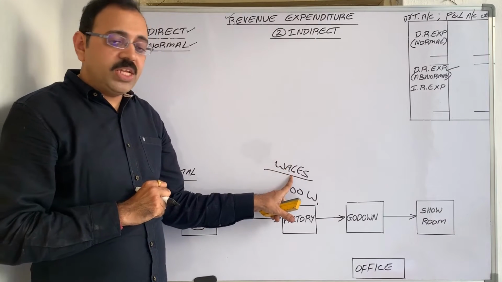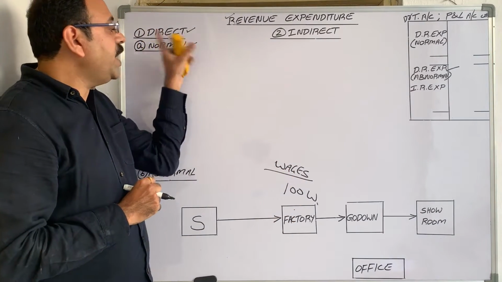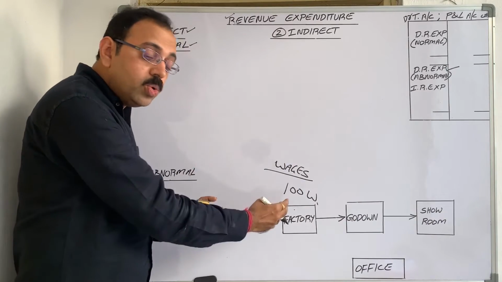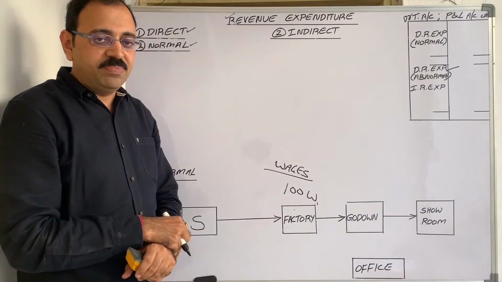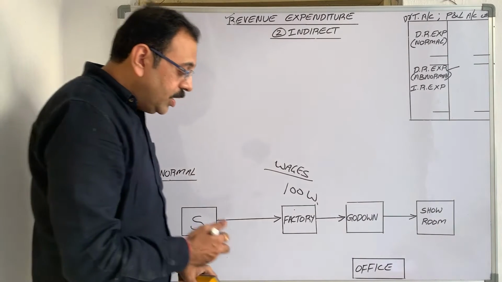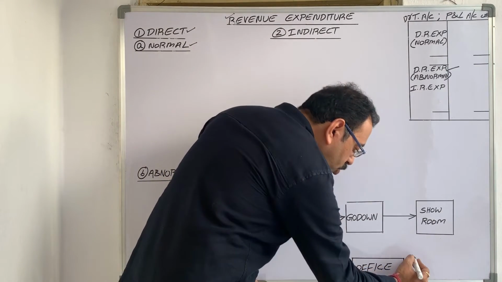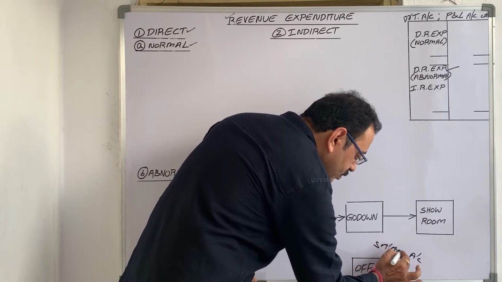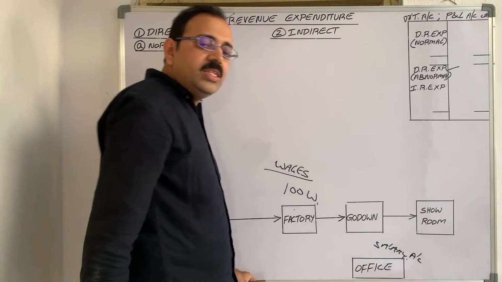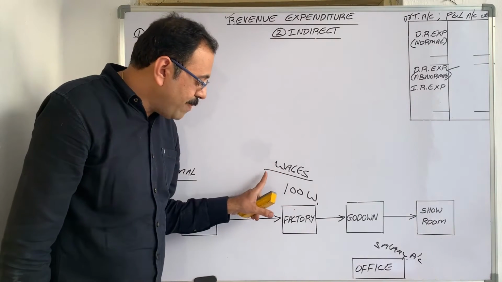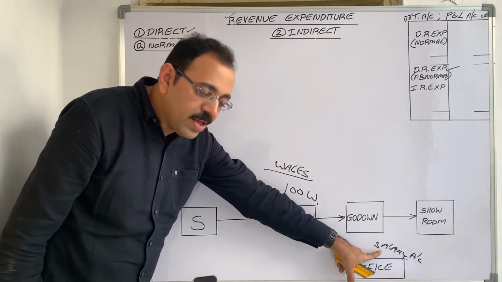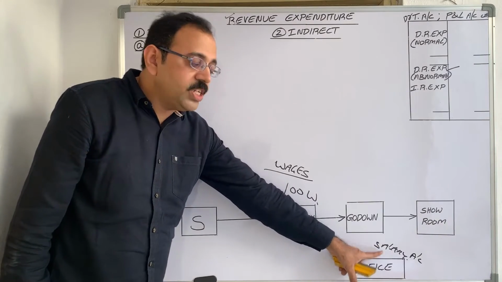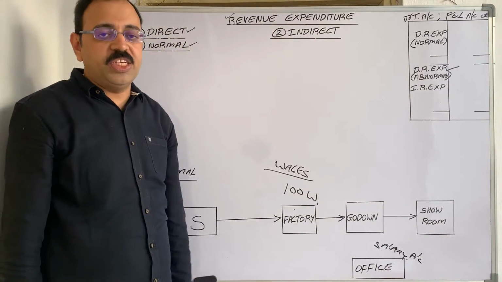Now these wages come under direct expenditure, because while manufacturing the goods we incurred this expenditure. And in the office, to one accountant we paid salary. Is there any relationship between the manufacturing process and this salary expenditure? No. Therefore, salary expenditure comes under indirect expenditure.